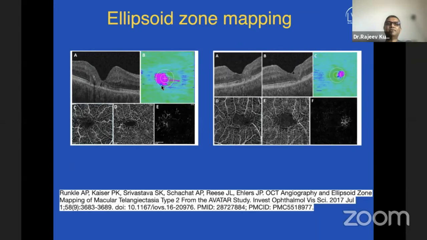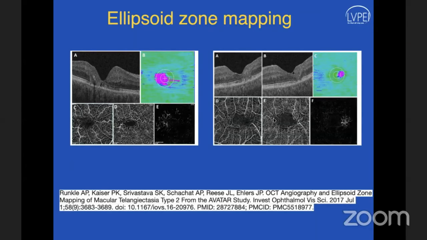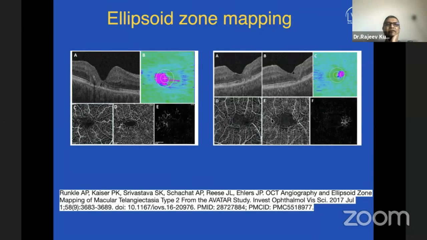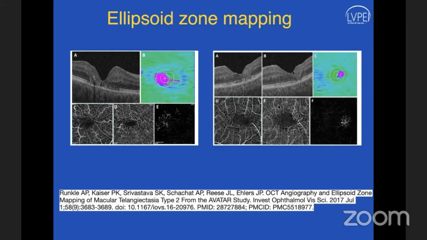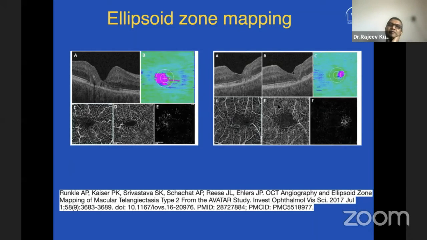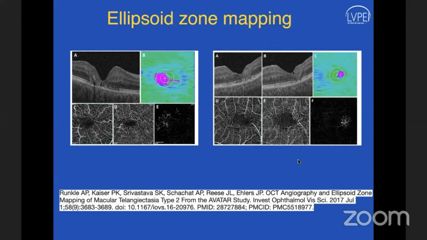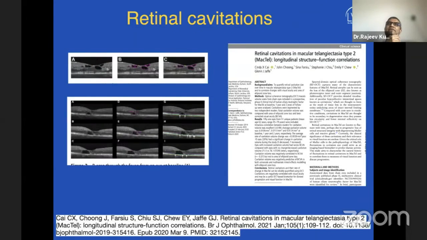They mapped the areas of ellipsoid zone loss and then tried to correlate them with the vascular changes using an OCT angiogram. Is there any way that might help? Even in this, they ended up saying that ellipsoid zone mapping is the one which is going to predict the visual prognosis for these patients, and it is the one we might want to use in any future studies, to see whether we can predict the progress of the disease. So at this point of time, ellipsoid zone mapping is the one which can help.